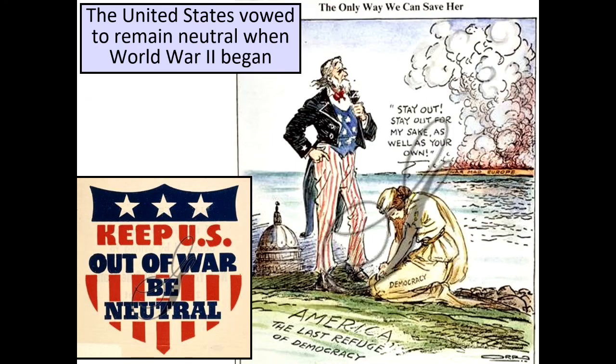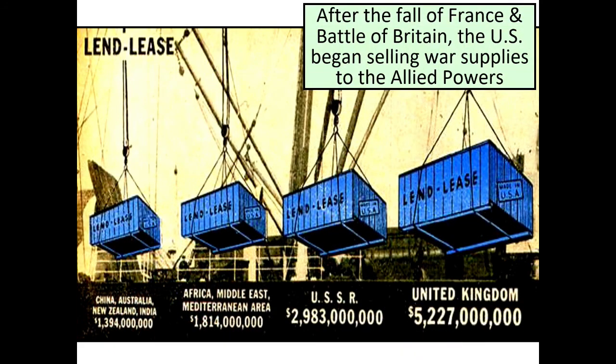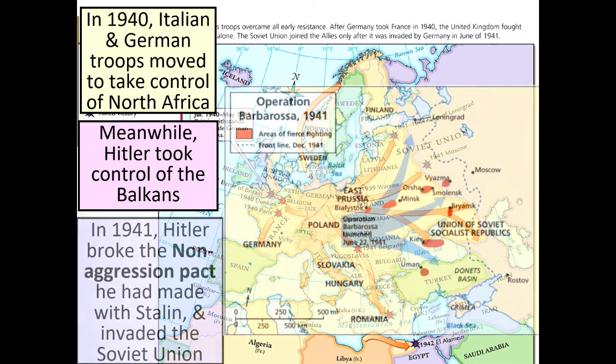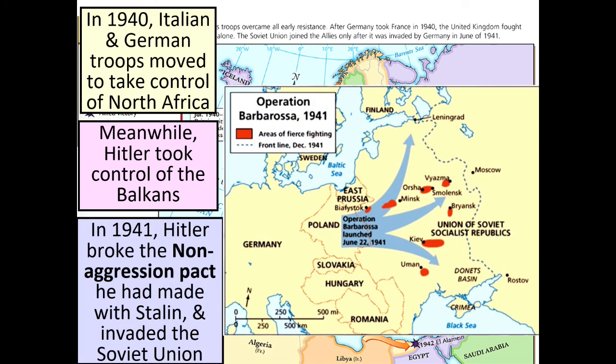The United States vowed to remain neutral when World War II began. After the fall of France and after the Battle of Britain, the U.S. began selling war supplies to the Allied powers. In 1940, Italian and German troops moved to take control of North Africa, and meanwhile Hitler took control of the Balkans. In 1941, Hitler broke the non-aggression pact that he had made with Stalin, and he invaded the Soviet Union.